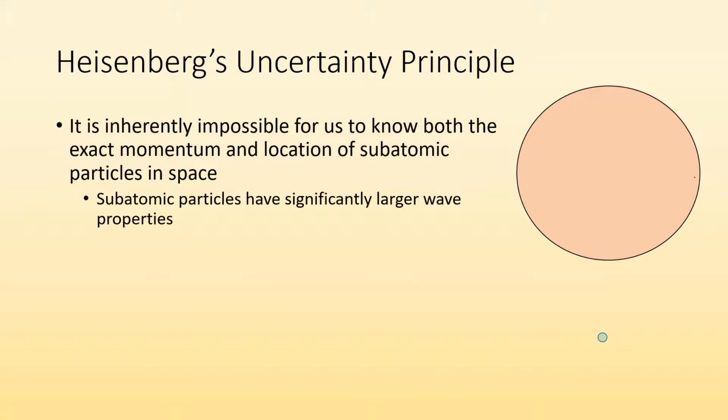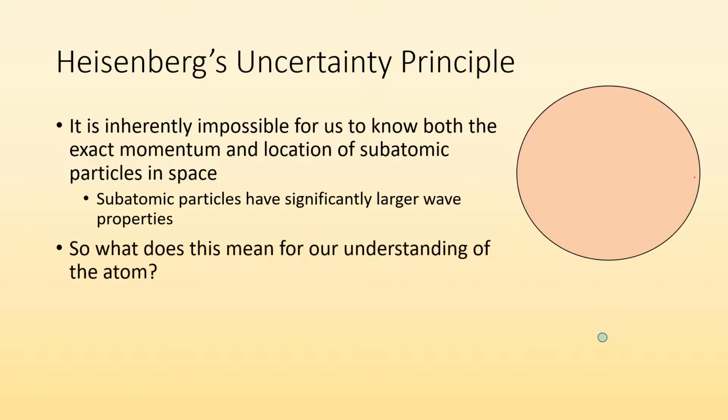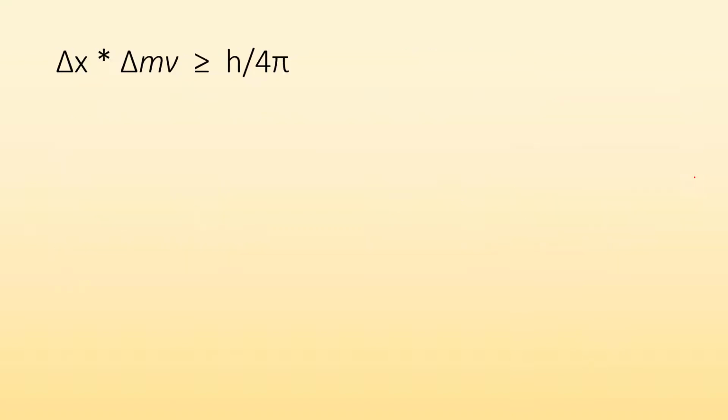It's inherently impossible for us to know both the exact momentum and location of a subatomic particle in space. So we know subatomic particles have significantly larger wave properties because their masses are a lot smaller than what we encounter every day. So what does this mean for our understanding of the atom? Right? So if I have an electron, it's moving all over the place. It's got a significant wave function to it. How am I going to describe where that electron is? What is the atom going to look like if that's what electrons are doing?